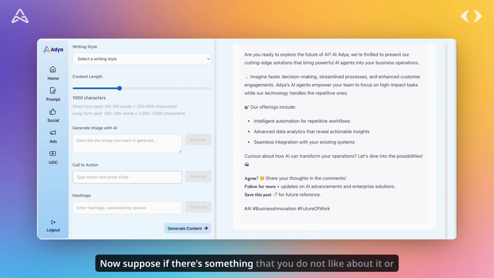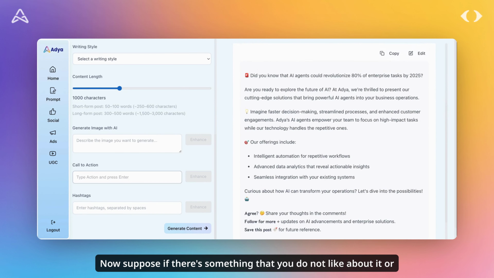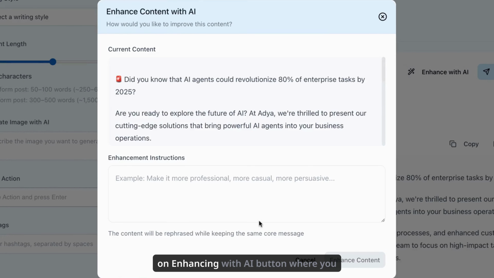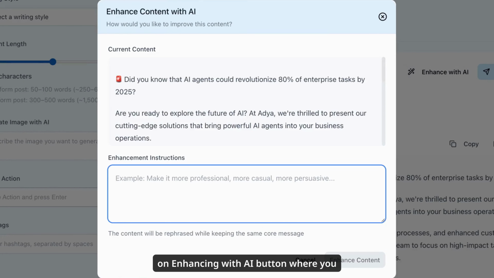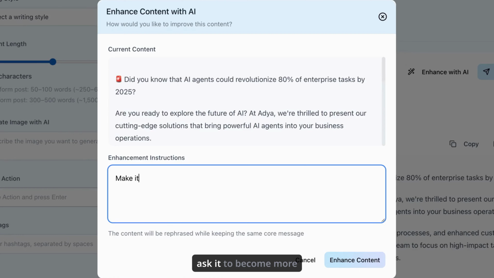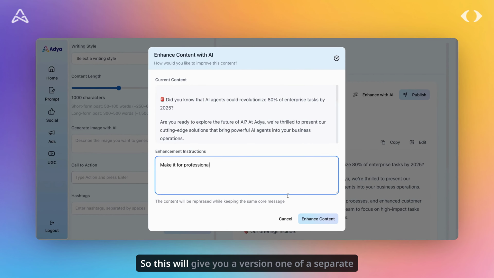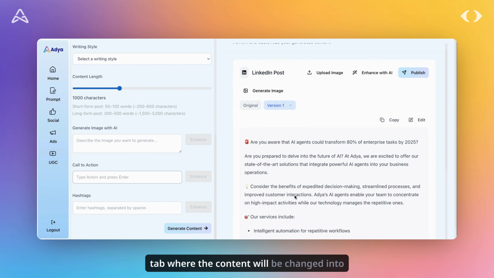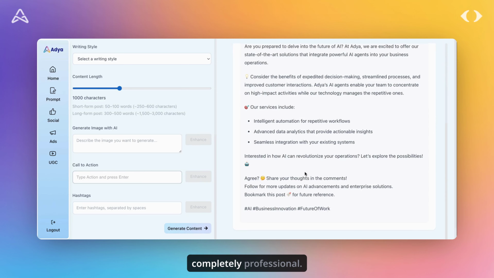Now suppose if there's something that you do not like about it or you want it to enhance, you can simply click on enhancing with AI button, where you ask it to become more professional. So this will give you a version 1 in a separate tab where the content will be changed into completely professional.